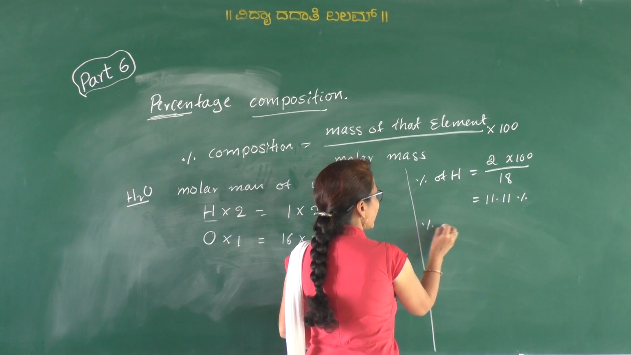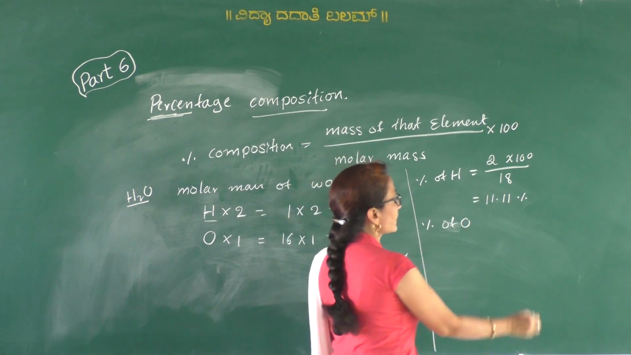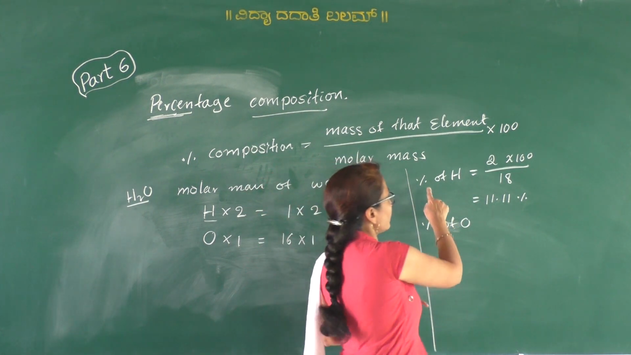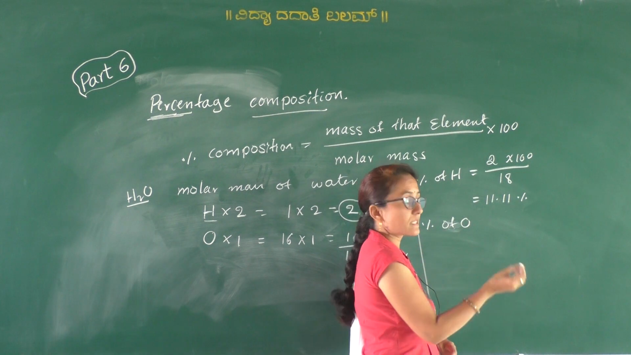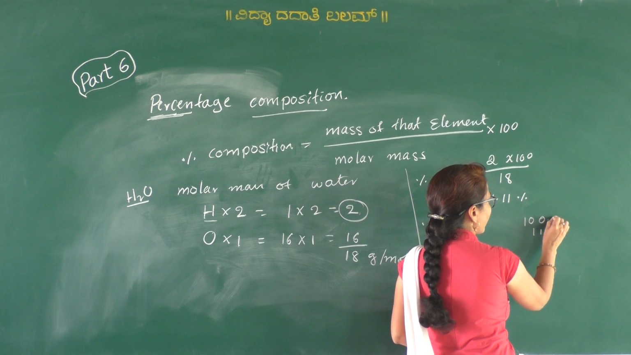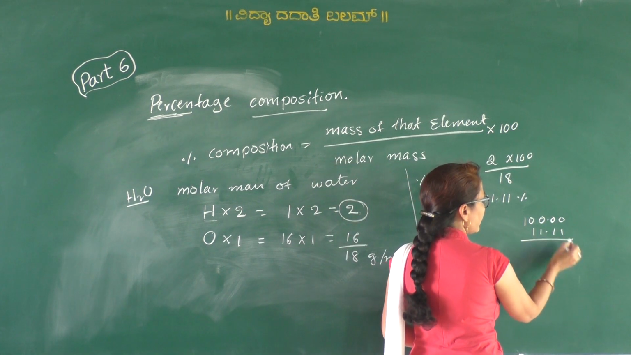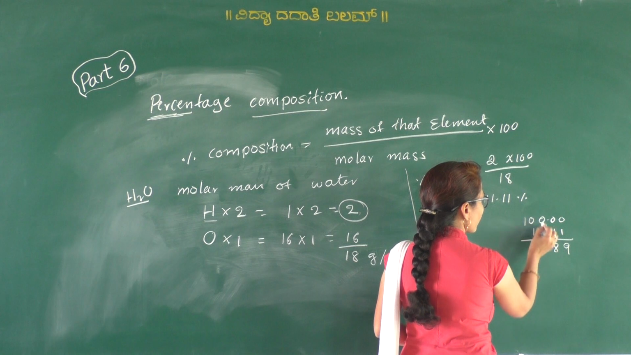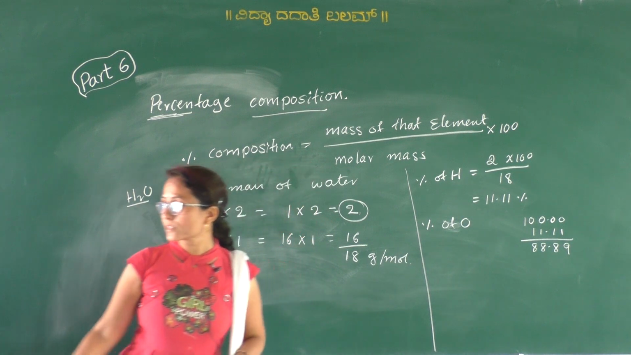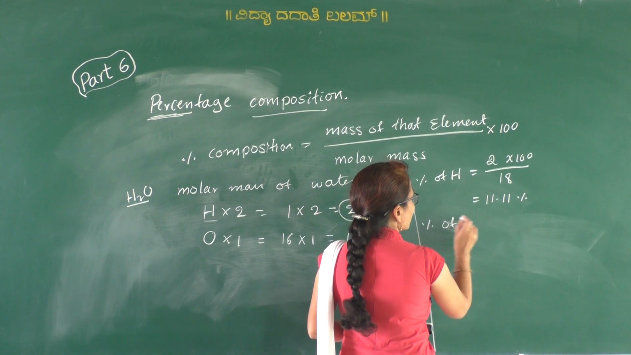Then the percentage of oxygen can be easily calculated, because we have only 2 elements, one is hydrogen, another one is oxygen. If we get the percentage of one element, then the percentage of the other element is 100 minus the percentage of the first element. Okay. Therefore 100 minus 11.11 is equal to 88.89.